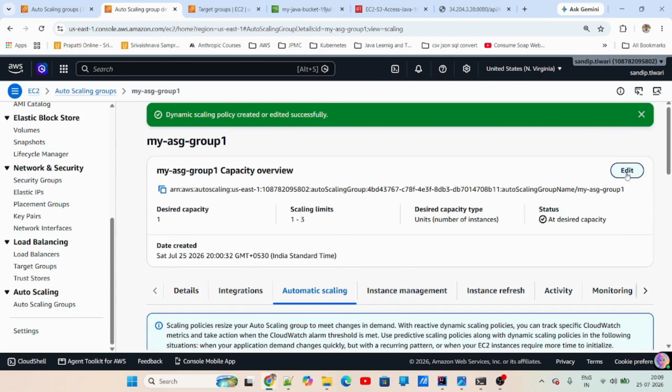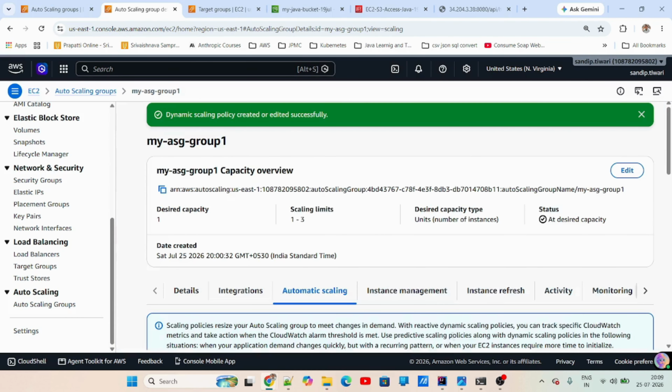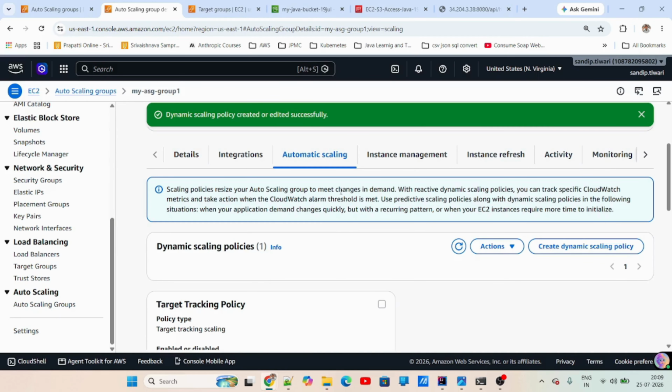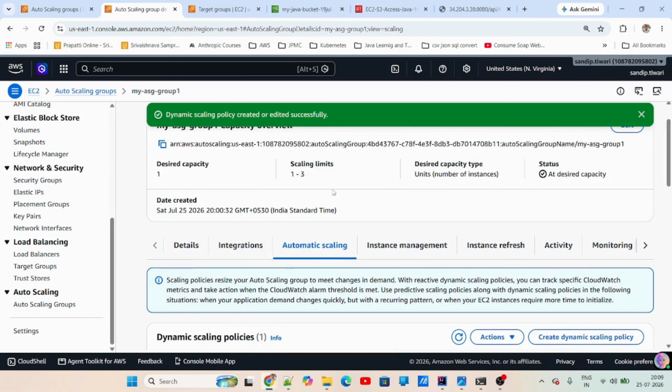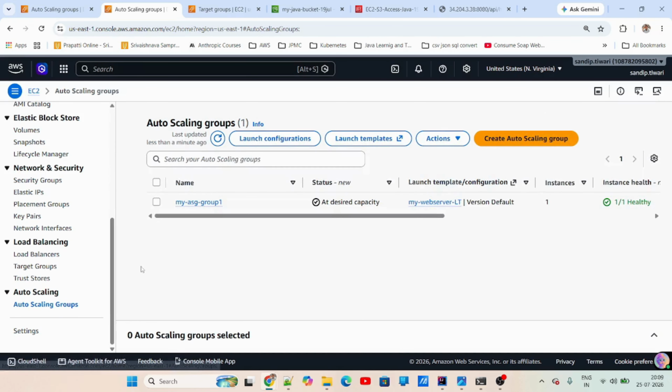So this is done. So we'll just review again. See, my desired capacity is 1, minimum is 1, maximum is 3. At any point in time, even if my CPU percentage goes above 100%, it will not go more than 3 instances. So that's what I have done in the auto scaling group.